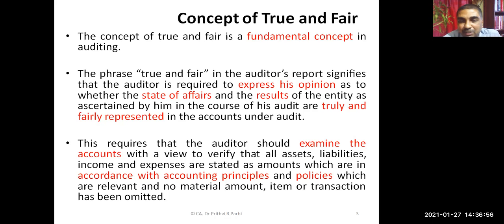How can he express an opinion? He needs to examine the accounts. He needs to verify the assets, liabilities, income, expenditures, cash flows, and he tests whether all these transactions or the balances are recorded in accordance with the accounting principles, whether they're recorded in accordance with the policies which are acceptable. So on that basis, auditor forms an opinion whether the financial statements are showing true and fair view or not. So this is the concept of true and fair.